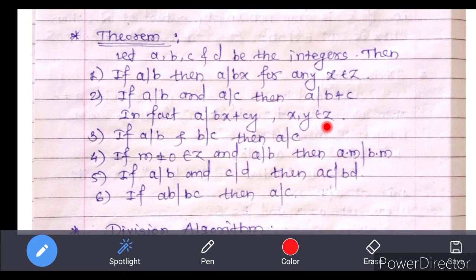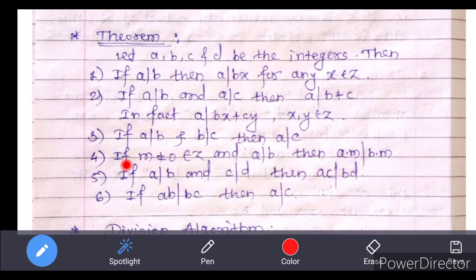Next, if a divides b and b divides c, then a divides c. Here, if a divides some integer b and that integer b also divides some other integer c, then a directly divides integer c.